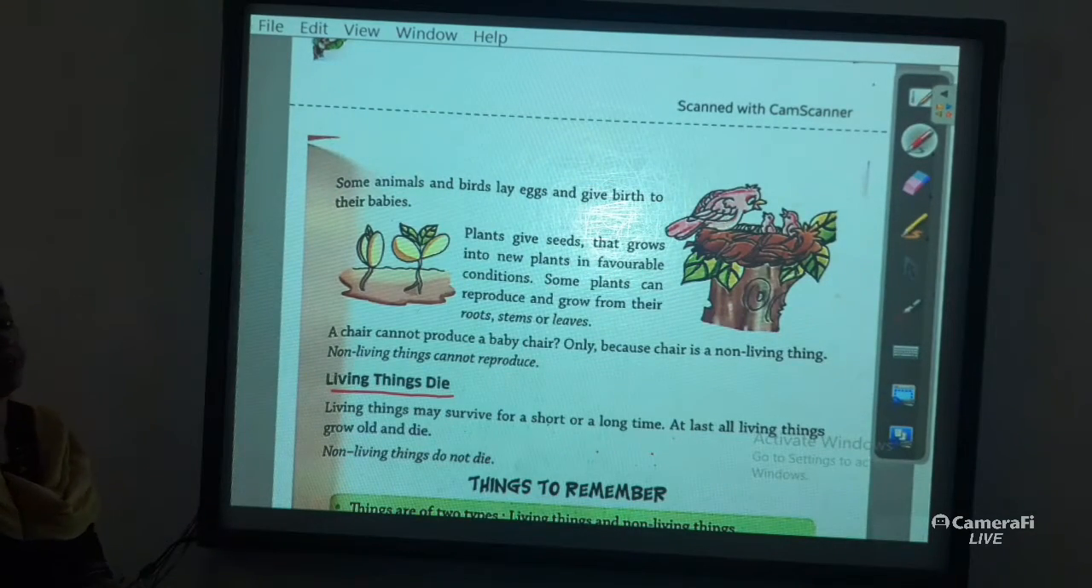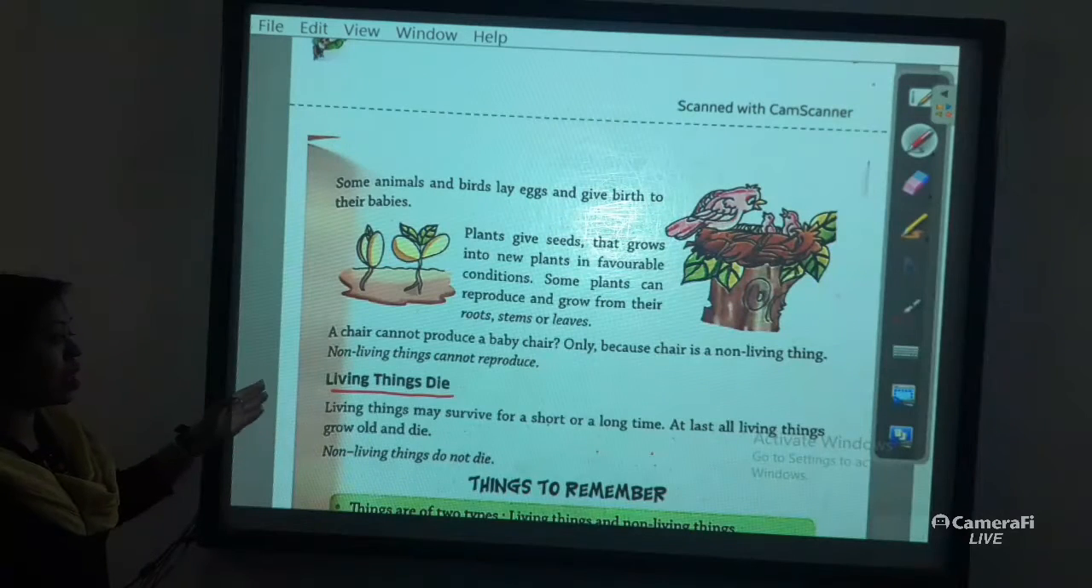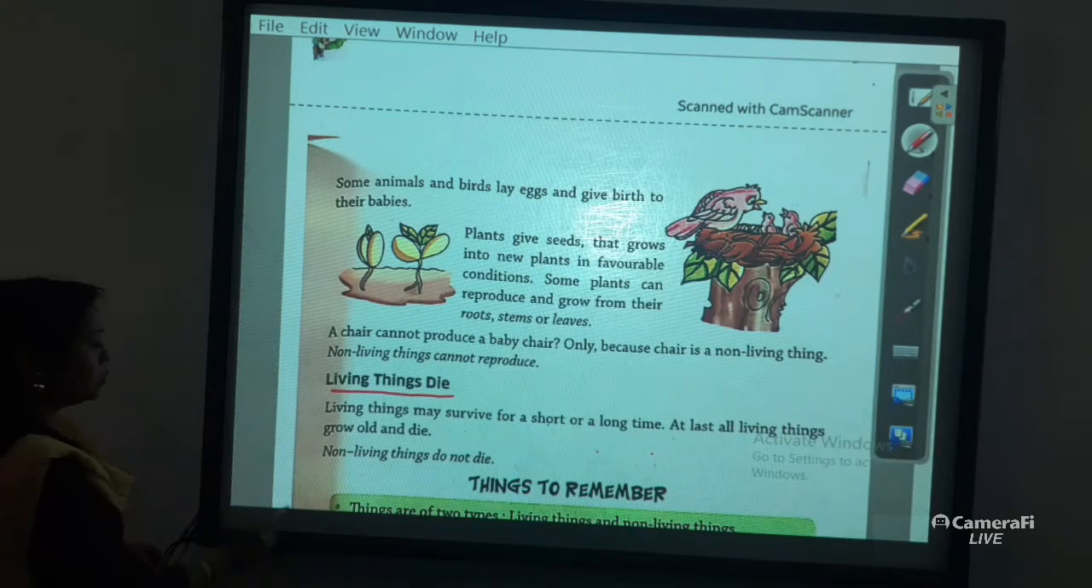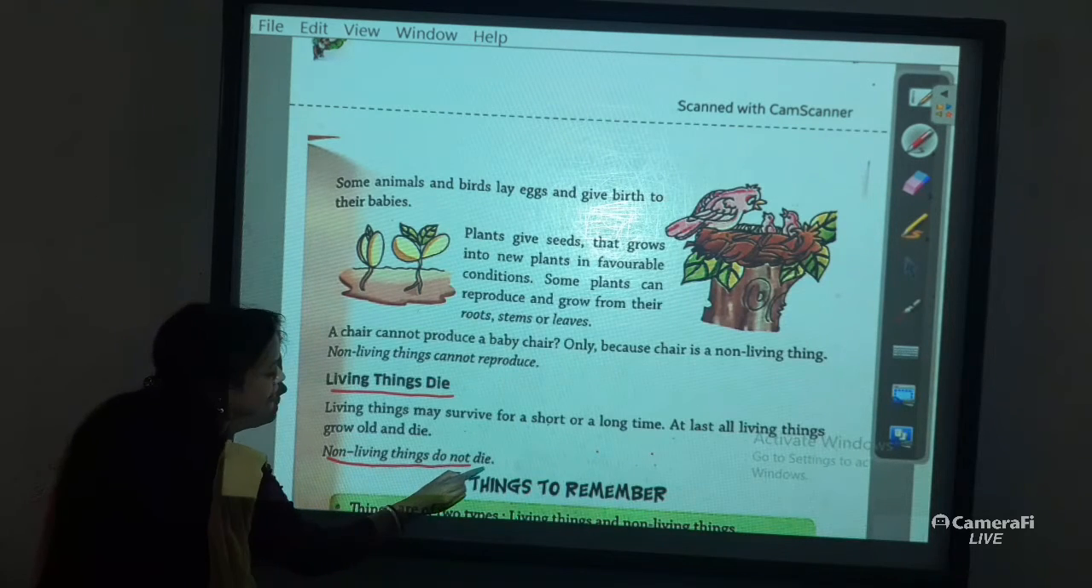Some living things survive for a long time and some survive for a short time, and after completing this period they all die. Okay, so this is also important for living things. Okay, and non-living things do not die.